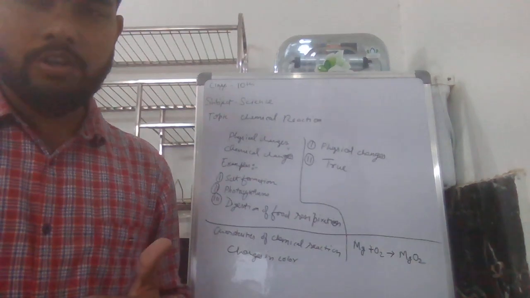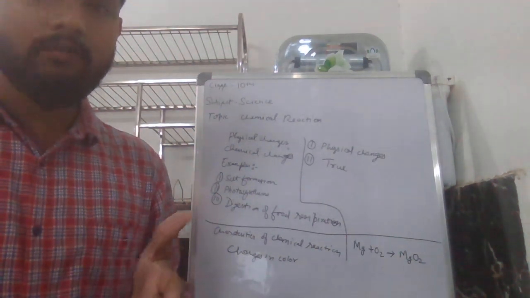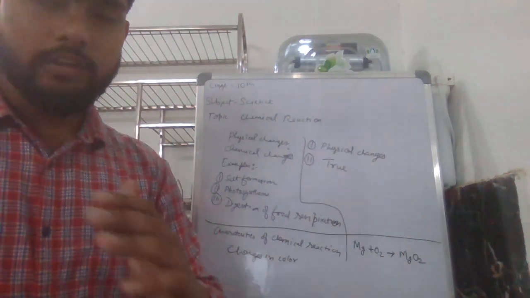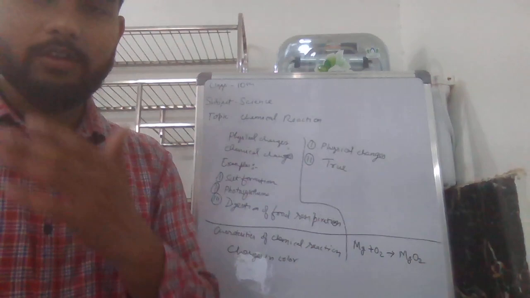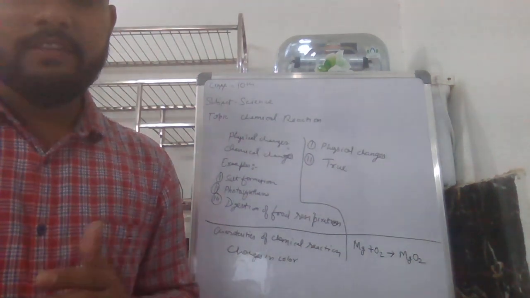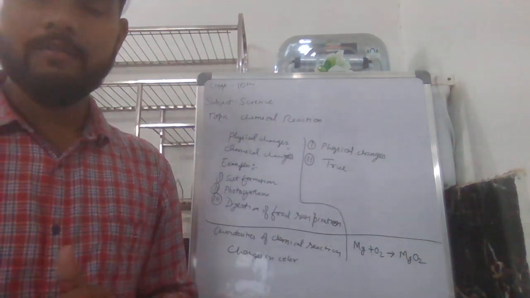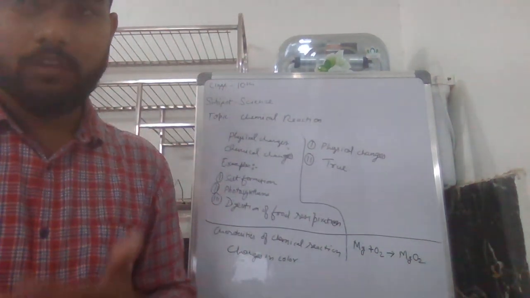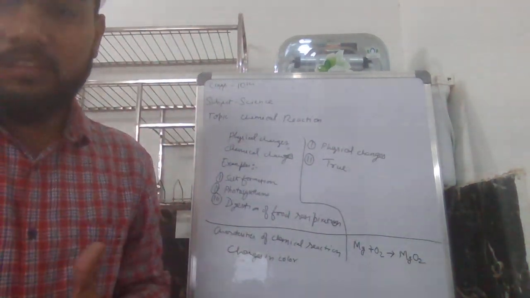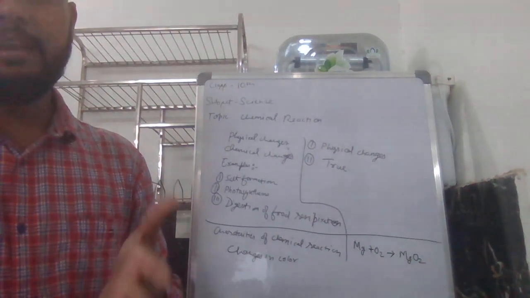So here's my question for you: what do we conclude from this activity? Here we can see the characteristics of a chemical reaction. So very good. Here we will discuss the characteristics of chemical reactions.